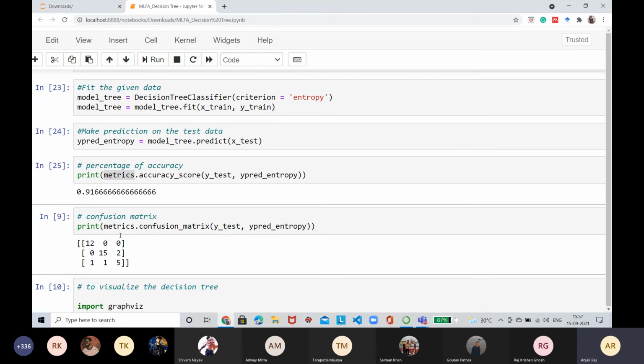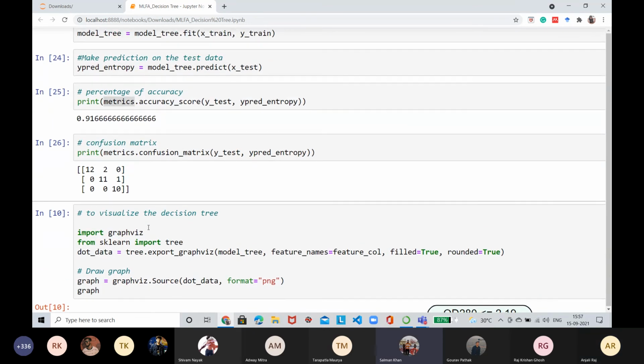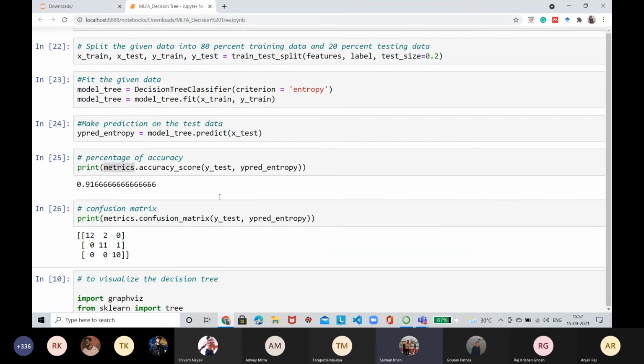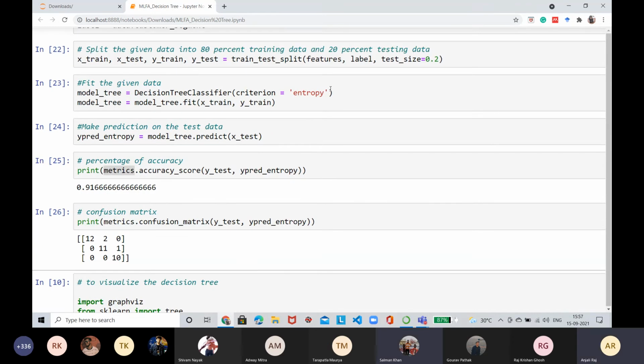Here the random state is not given, because I have not used it. That is why the accuracy earlier was 0.88 something, and now it is 0.91.